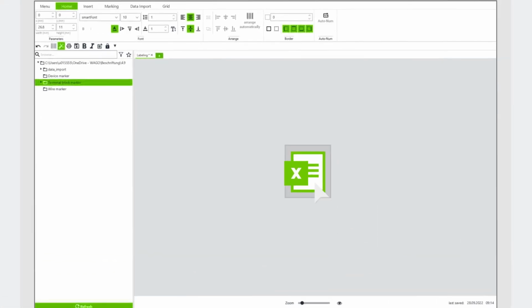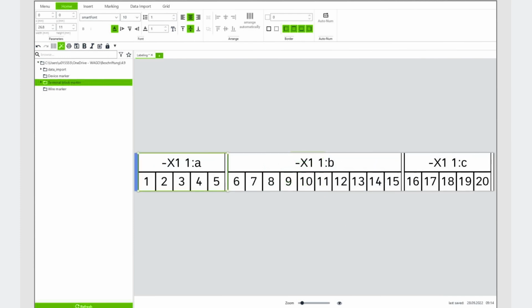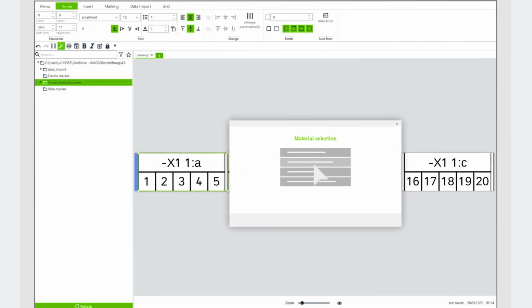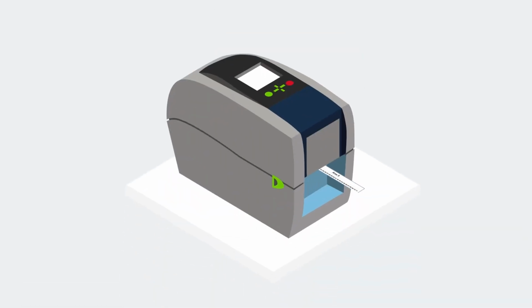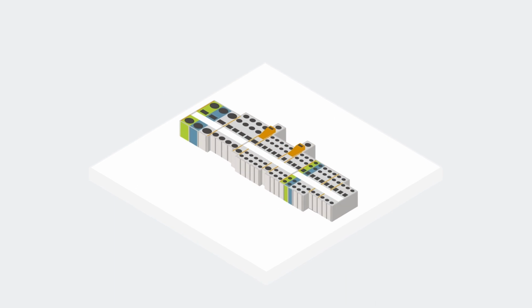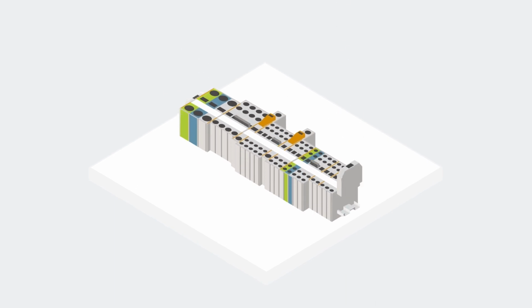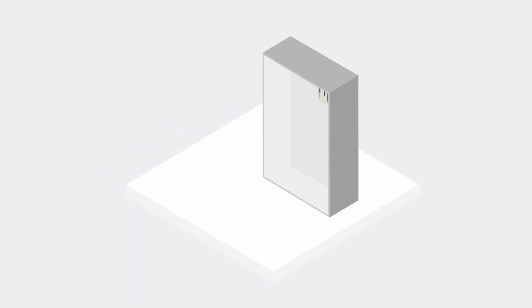Import the file, for example an Excel file, into Smart Script. Select the marking accessories you need and print them out via the WAGO Smart Printer. Application of the WAGO marking strips is also just as easy as preparing them with Smart Script. Fast, easy, and proper labeling.